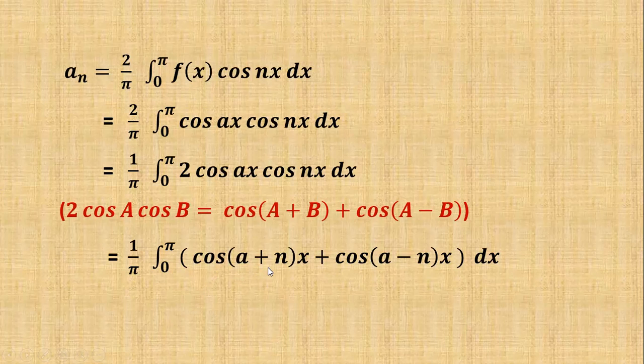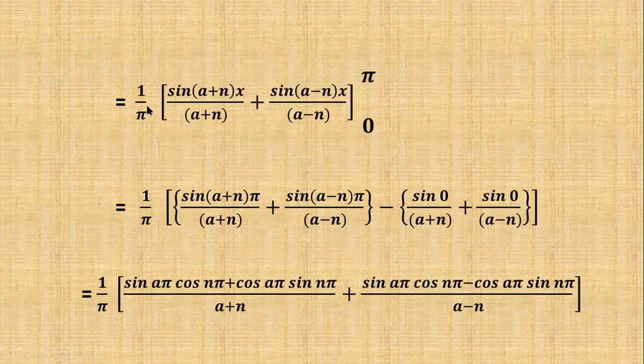The integration of cos of a plus n into x is equal to sin of a plus n into x by a plus n. And also the integration of cos of a minus n into x is sin of a minus n into x by a minus n. So 1 by pi into sin a plus n into x by a plus n plus sin a minus n into x by a minus n within the limits 0 to pi. First, we apply the upper limit in the x place: sin a plus n into pi by a plus n plus sin a minus n into pi by a minus n. This is the upper limit minus the lower limit: sin 0 by a plus n plus sin 0 by a minus n.